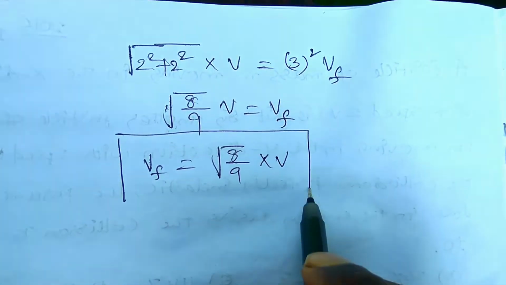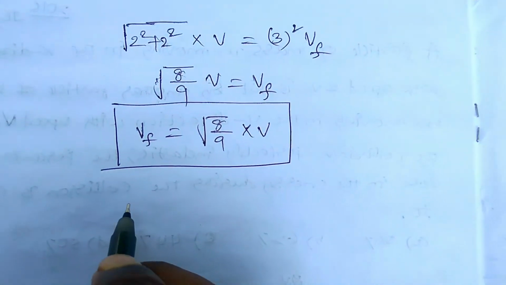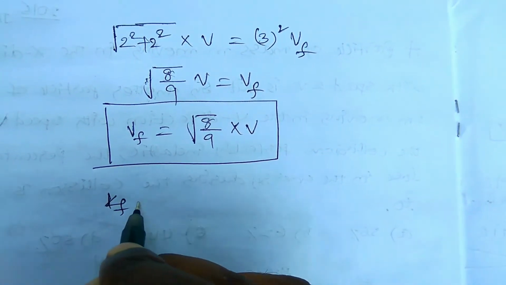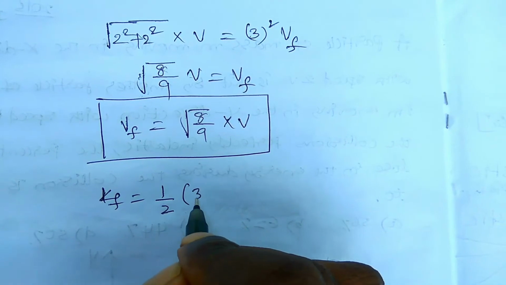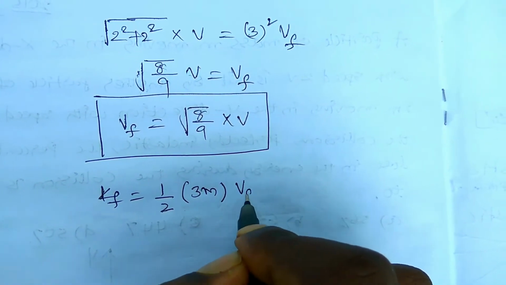But we want the final kinetic energy, Kf, which is equal to 1/2 (m1 plus m2) vf squared, that is 1/2 into 3m vf squared.